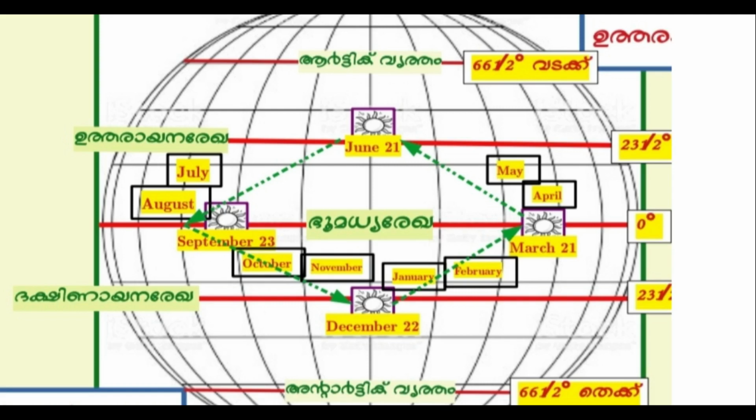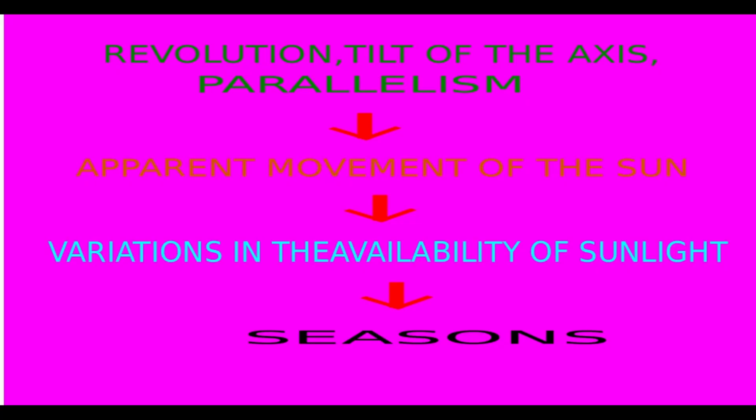See the picture. There is a flow chart. Revolution, tilt of the axis, and parallelism of the Earth lead to apparent movement of the Sun, and the result is variations in the availability of sunlight, and seasonal variation is the result.